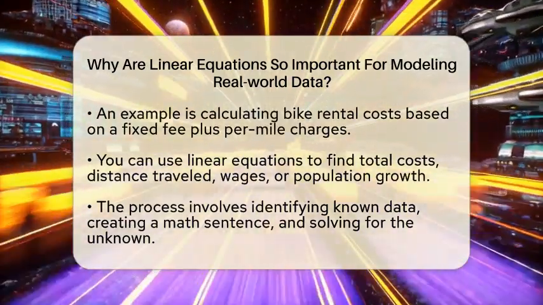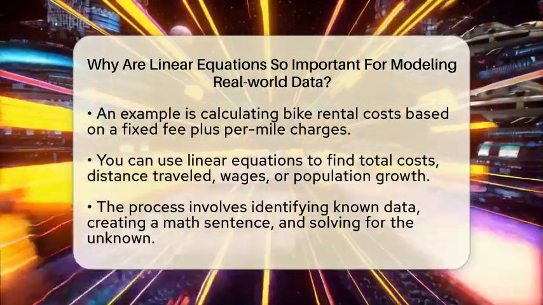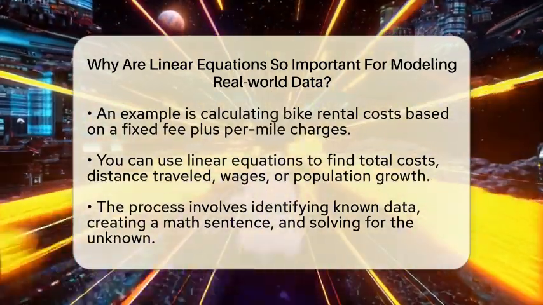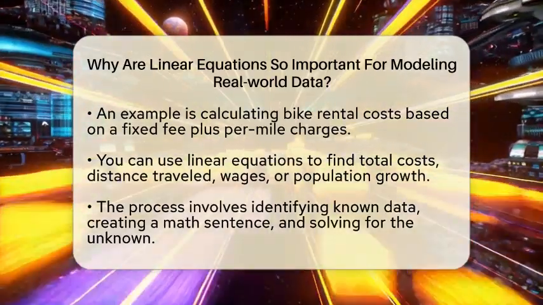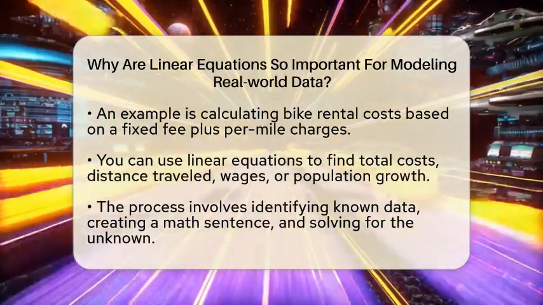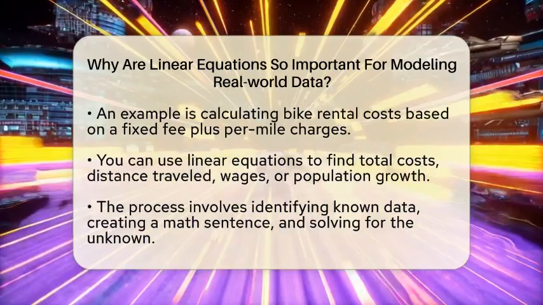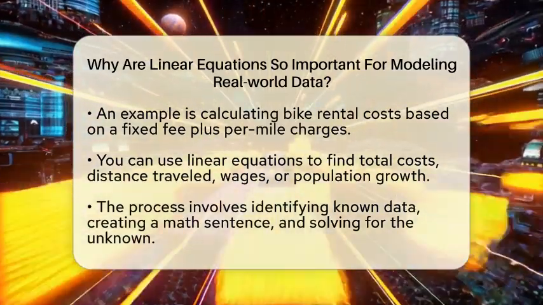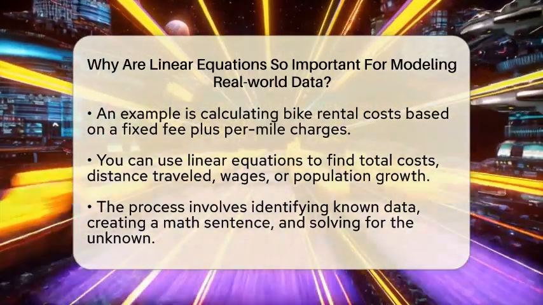Think about renting a bike. You pay a fixed fee plus a certain amount for each mile you ride. You can write this as a linear equation. Total cost equals the fee plus the cost per mile times the miles you ride. This equation helps you figure out how much you'll spend for any number of miles. If you ride 10 miles, you can plug that into the equation to find out the total cost. If you ride 20 miles, just change the number, and you get the new total.